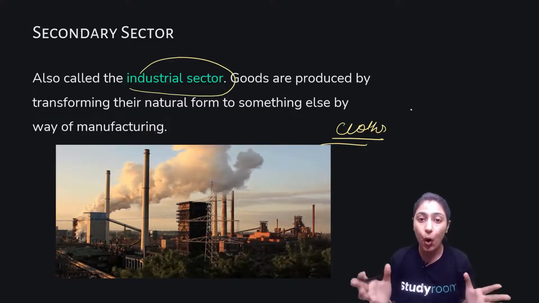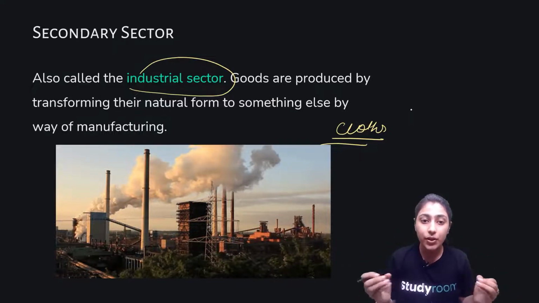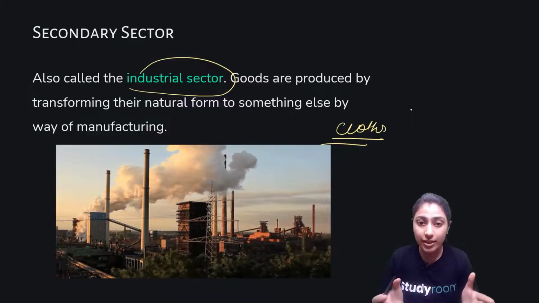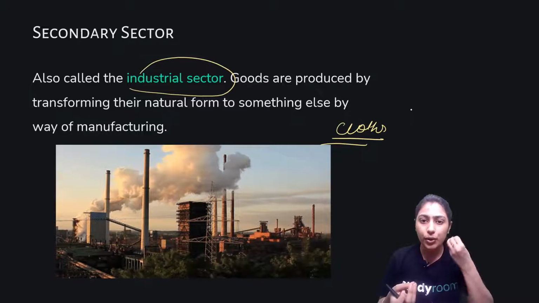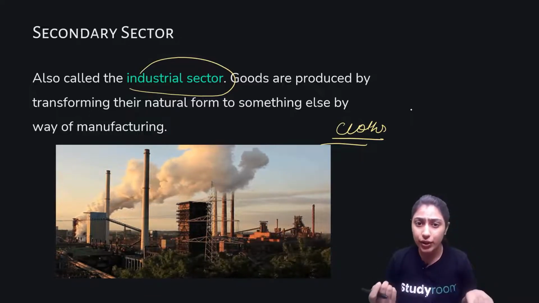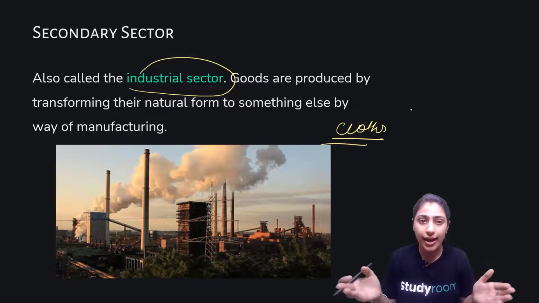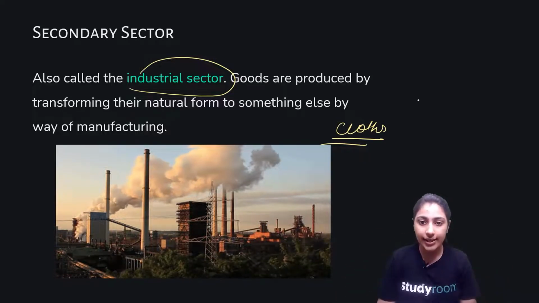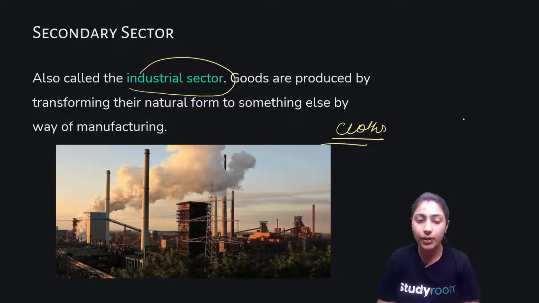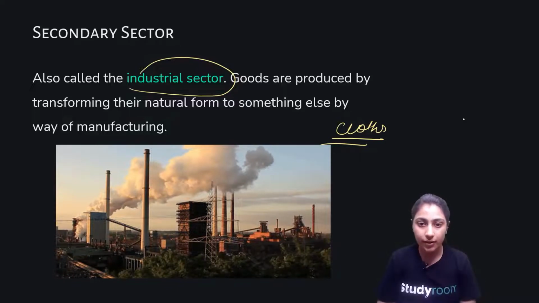When that raw material, cotton, comes into the factory, it is transformed into cotton clothes, cotton t-shirts, cotton shirts, bed sheets, scarves, things like that. All of those activities come under the secondary sector.